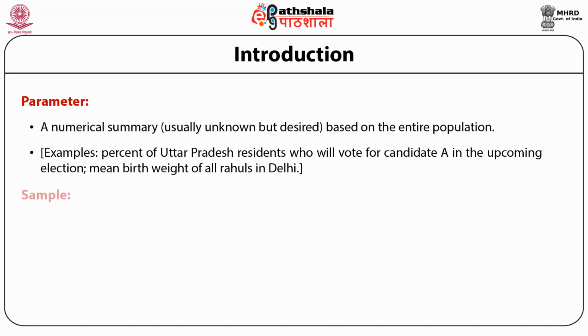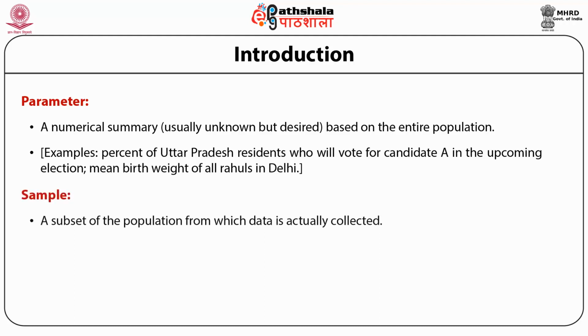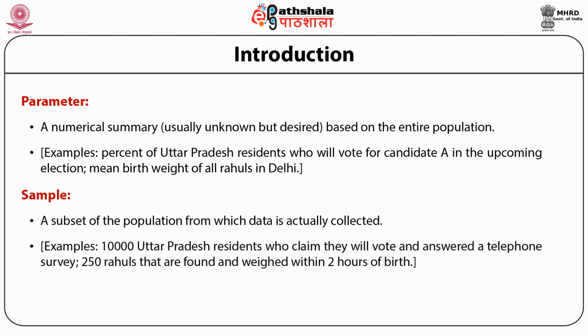Next important is sample: a subset of the population from which data is actually collected. For example, 10,000 Uttar Pradesh residents who claim they will vote and answered a telephonic survey. Second, 250 Rahuls that are found and weighed within 2 hours of birth.